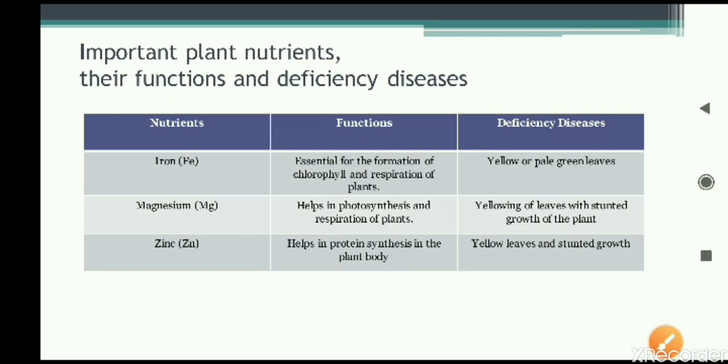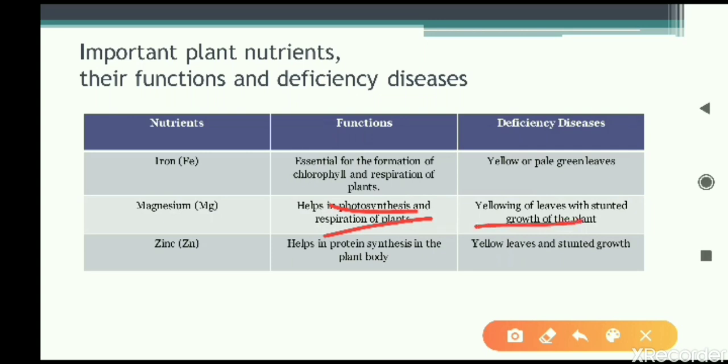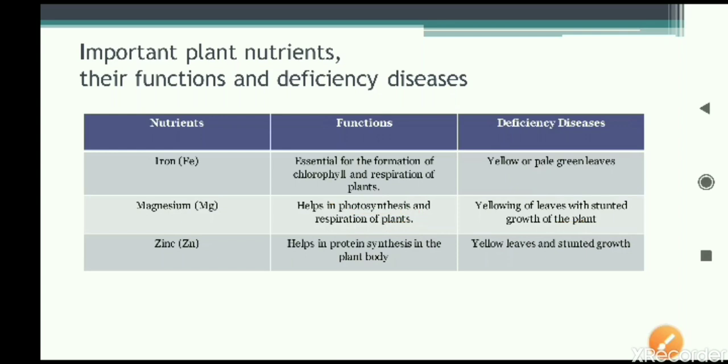Next is magnesium. Magnesium is very important in photosynthesis and respiration of plants, more or less similar to iron only. The deficiency disease also is similar: yellowing of leaves with stunted growth. Stunted, again the word is coming, stunted means retarded, slow growth of the plant.